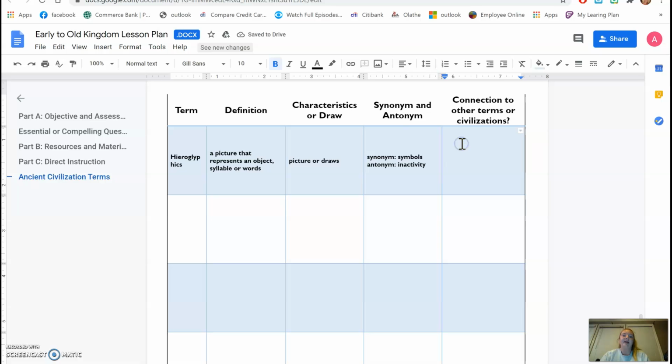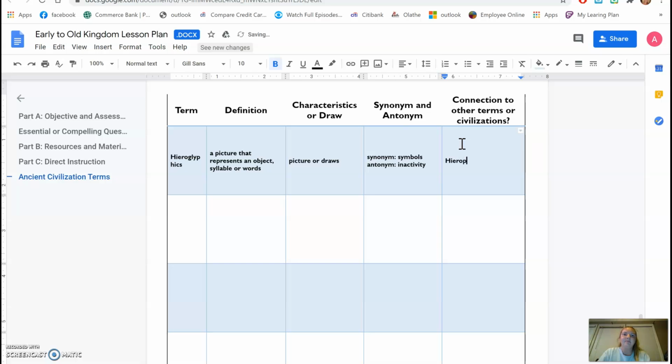And then to connect this word to other terms, we are going to connect it to a pharaoh. So hieroglyphics were said to be created by the god Thoth and called them words of the gods. So we'll type that out.